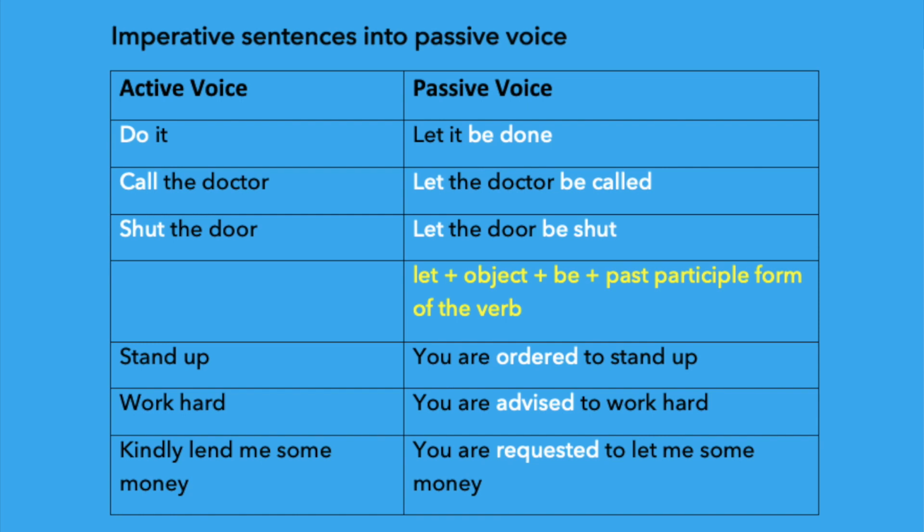What about imperative sentences? See the example. Do it. Passive voice is let it be done. Call the doctor. Let the doctor be called. Shut the door. Let the door be shut. Here we add let and be. The structure is let plus object plus be plus third form of the verb.